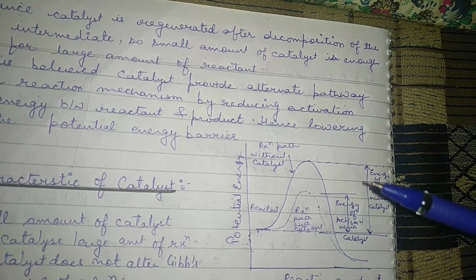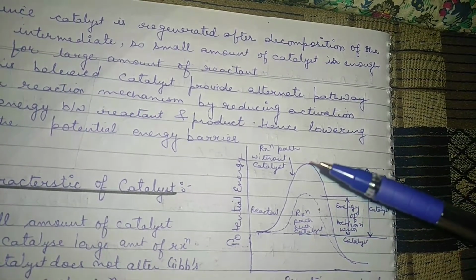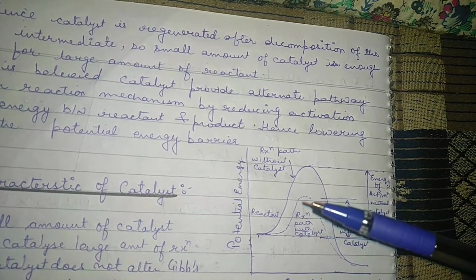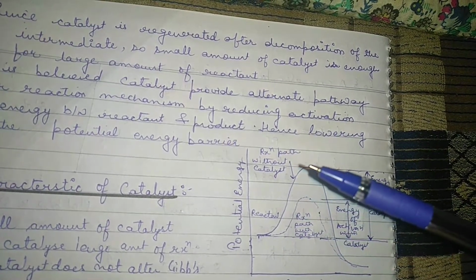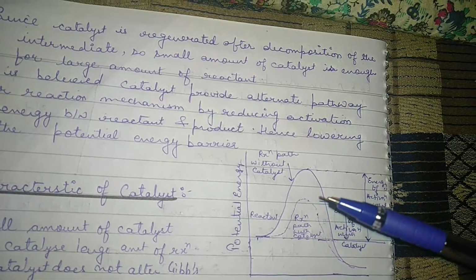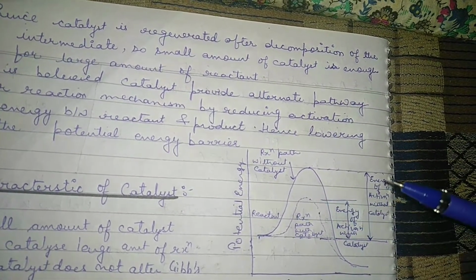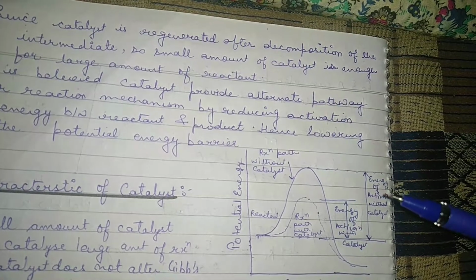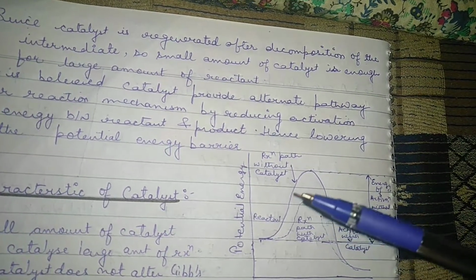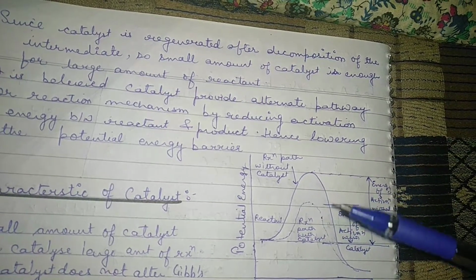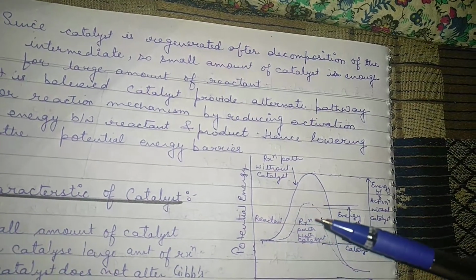Here I have shown the energy difference. This is the reaction without catalyst and this is the reaction with catalyst. So activation energy required is very little. However, without catalyst activation energy is very huge. So this is the difference. Here I have written energy of activation without catalyst, energy of activation with catalyst. This is the reaction pathway without catalyst and this is the reaction pathway with catalyst.